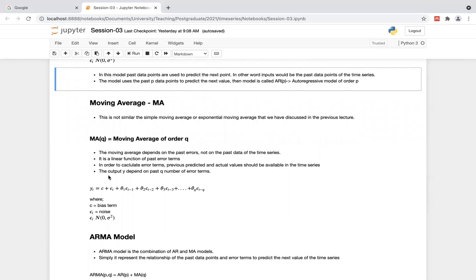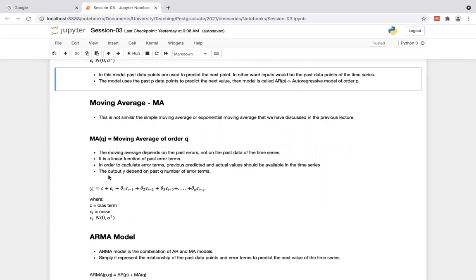The first one is that the moving average depends on the past errors, not on the past data of the time series. What is the error? The deviation of actual from predicted, like this epsilon term, the noise, that's the error component. We are predicting 5, but the actual value is 4, then the deviation is 1.